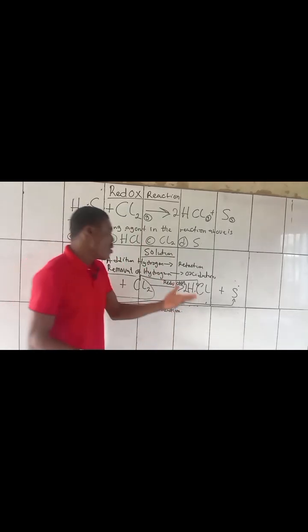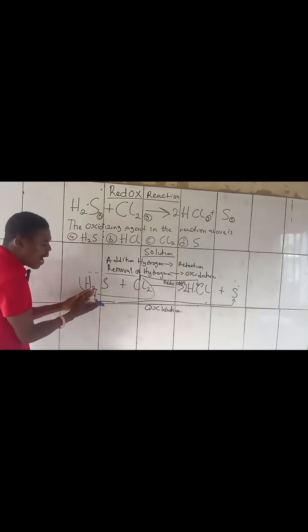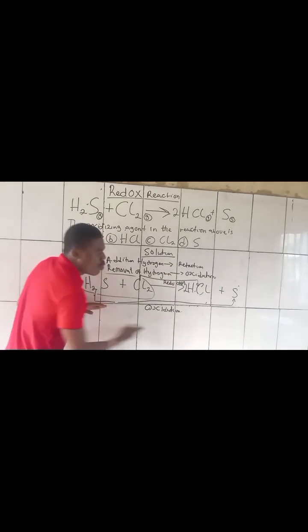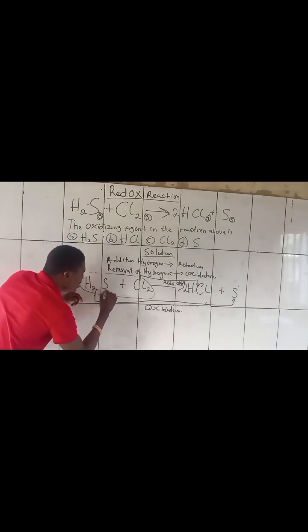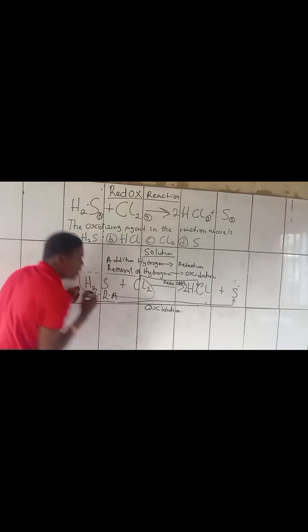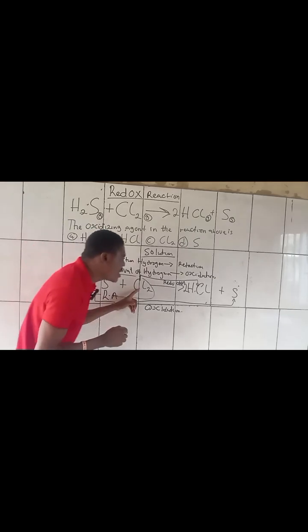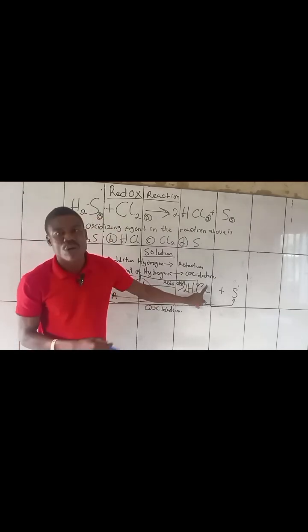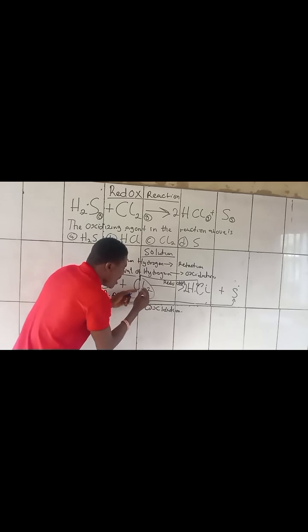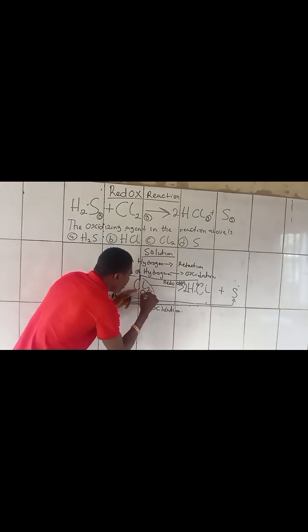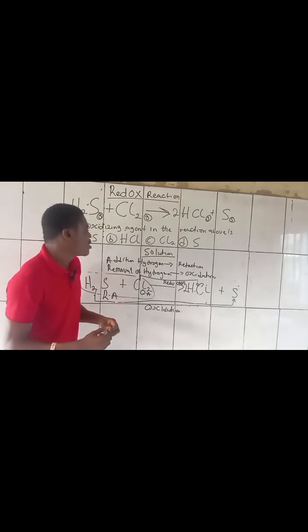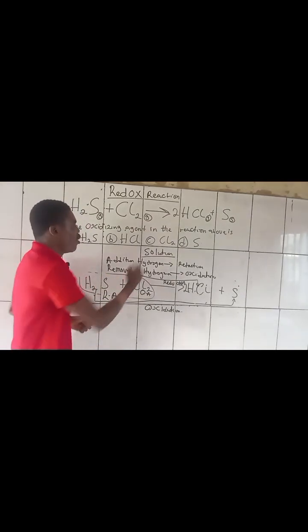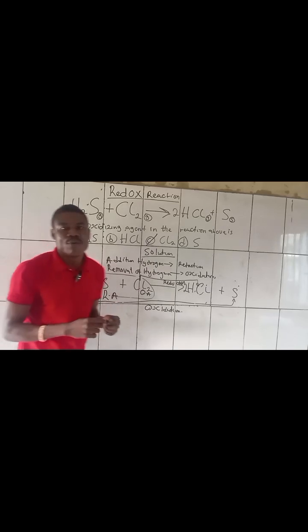Let us check. Hydrogen sulfide undergoes oxidation, so hydrogen sulfide here is the reducing agent. Chlorine gas undergoes reduction, so chlorine here is the oxidizing agent. Now let us go to the question and pick our answer. Option C is the suitable answer.